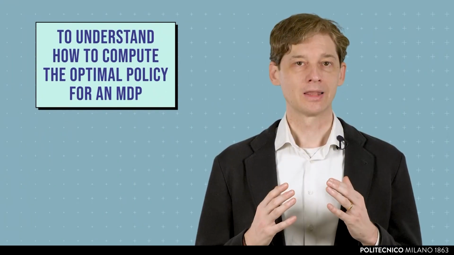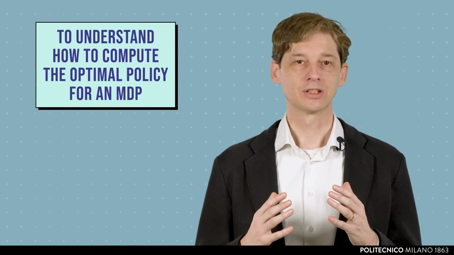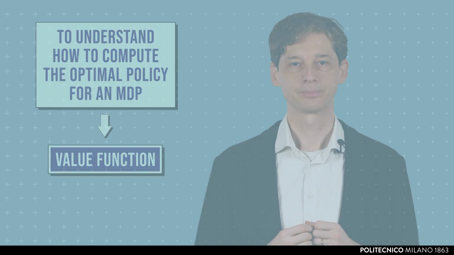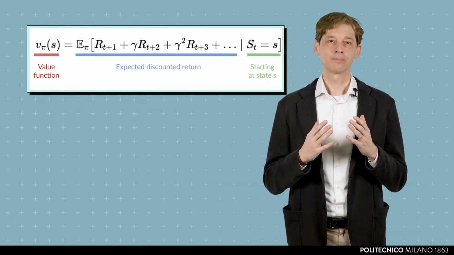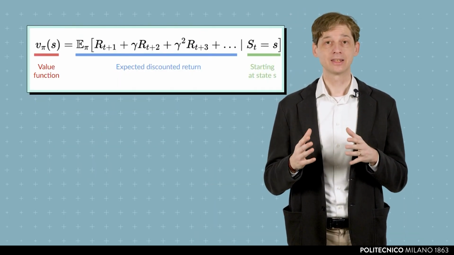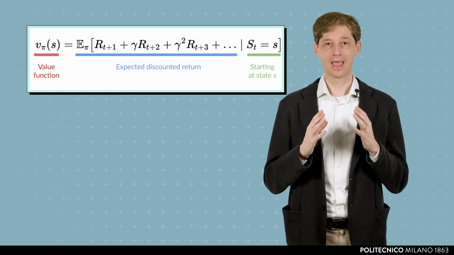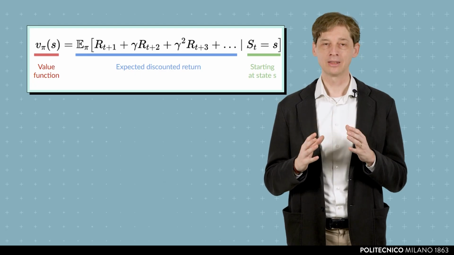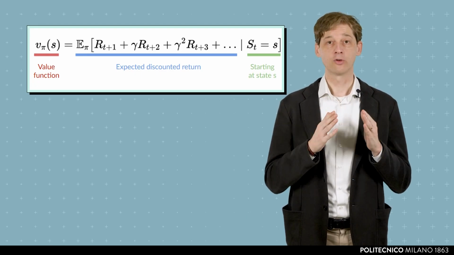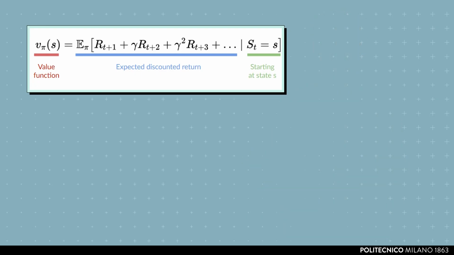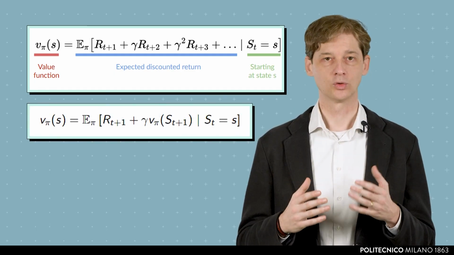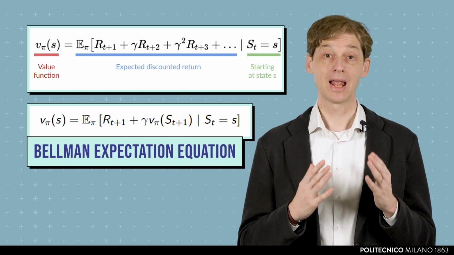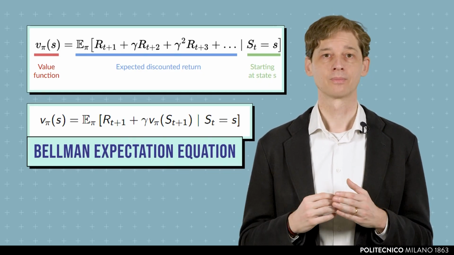In order to understand how to compute the optimal policies for an MDP, we need to introduce the concept of value function. Given a policy pi, its value function v pi is a function that for each state s specifies the expected discounted reward that can be obtained starting from state s and following the policy pi. The value of a state s using policy pi can be expressed by a recursive equation known as Bellman expectation equation.